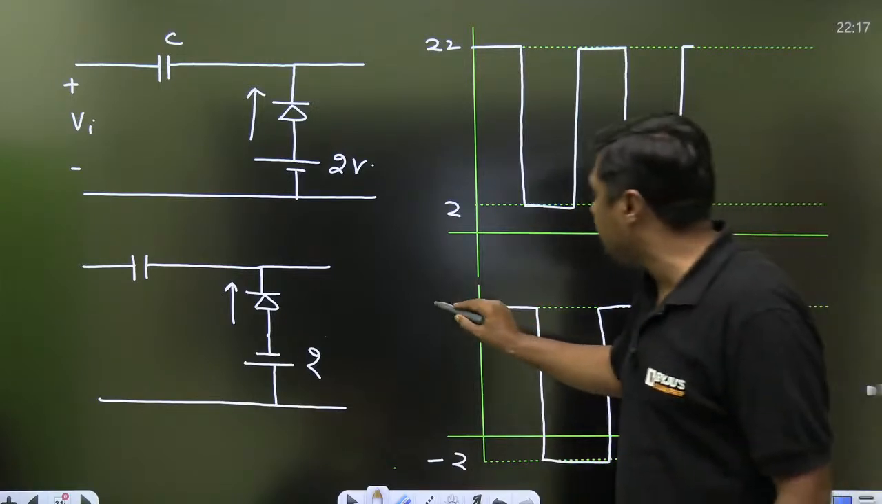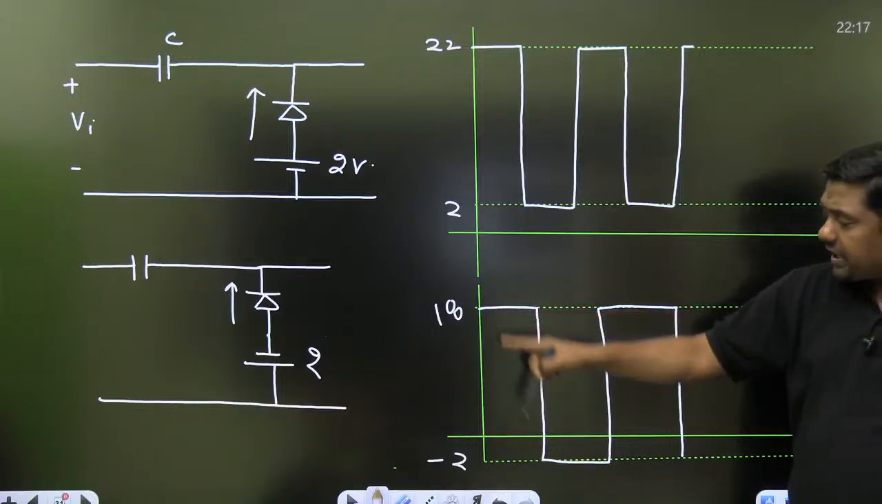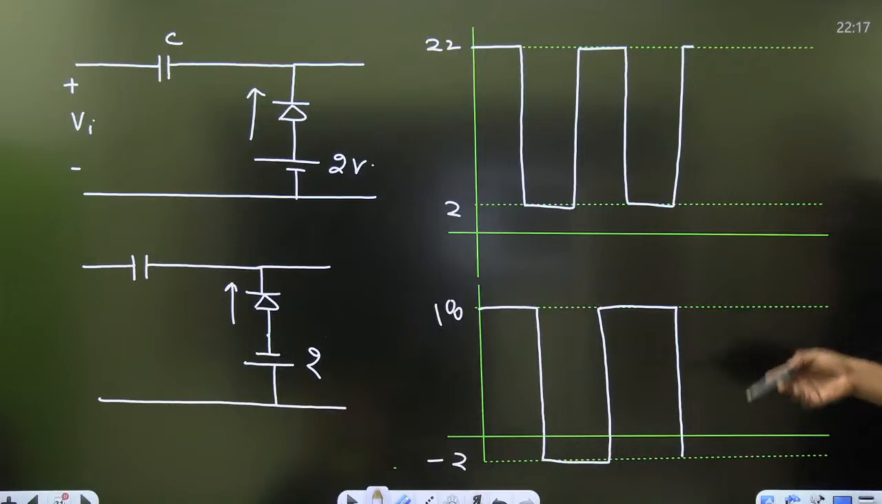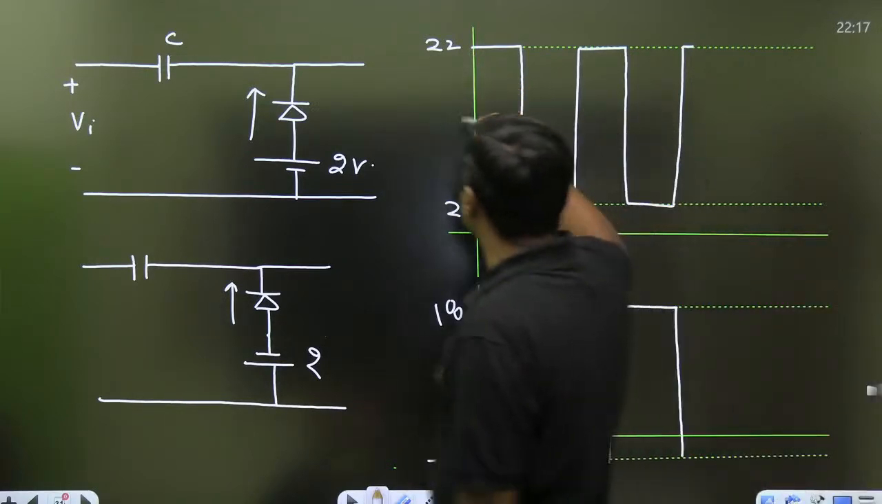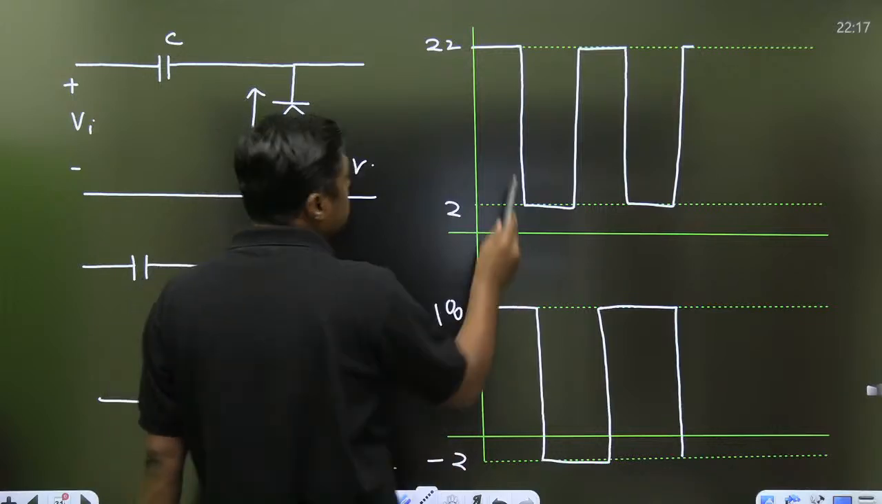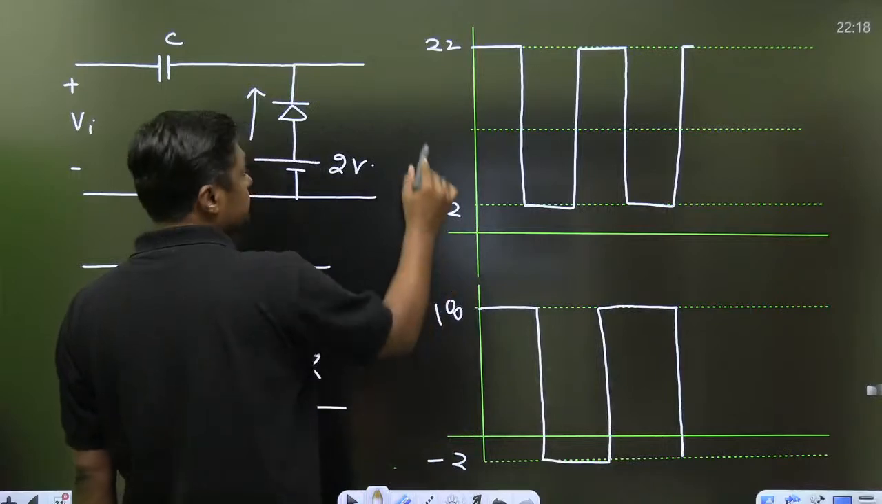So what is the highest level? 18. In a positive clamper, it will be 18. In negative clamper, minus 2 to minus 22 it will become. Now, average value, always remember, add the average: 22 plus 2, 24. Half of the 24 is 12. 12 is the average value.